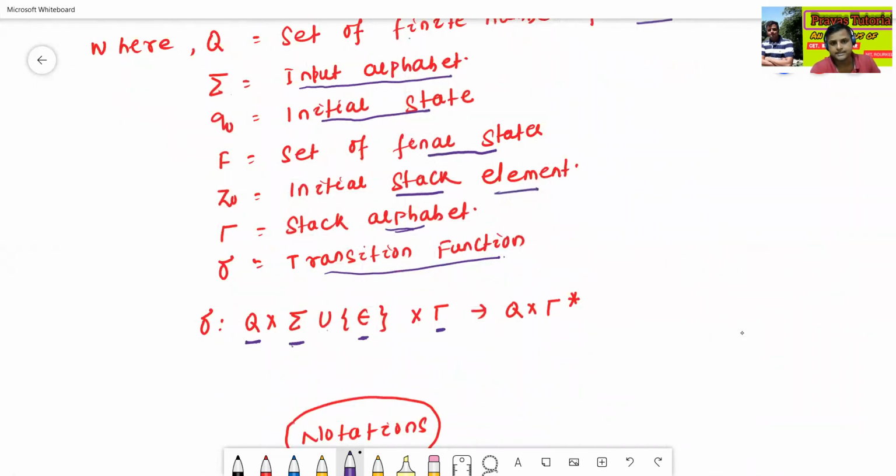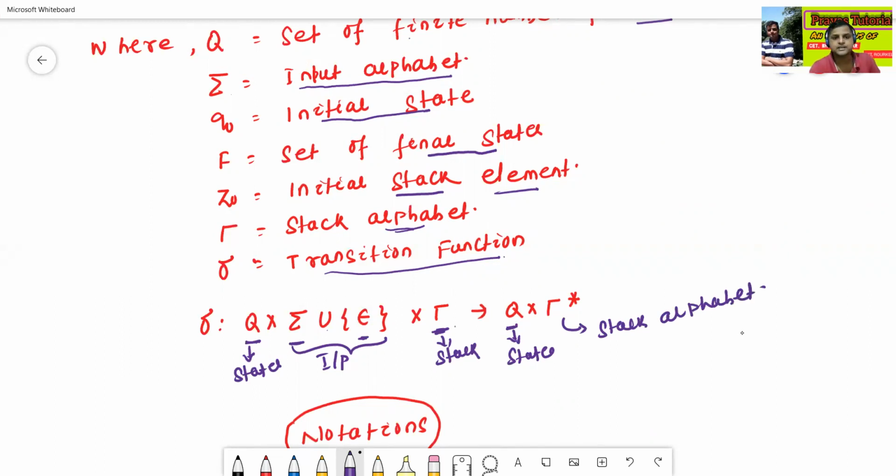See here, this is called the input alphabet. This one is called the stack alphabet. This one is called the states. So the output is like the next one: this is called the states, and this one is the stack, again the stack element or stack alphabet.